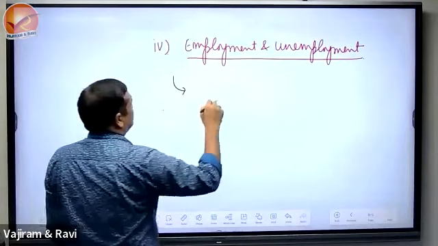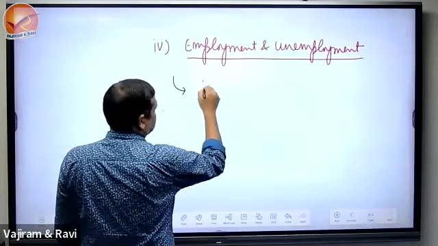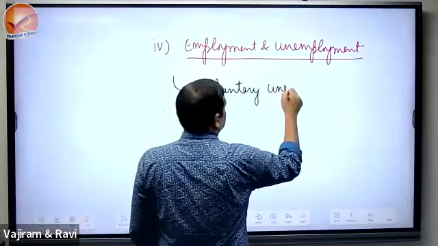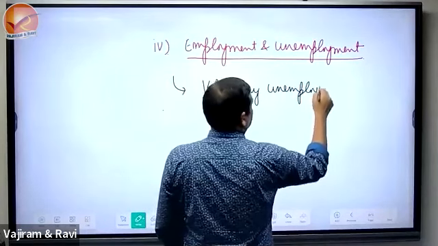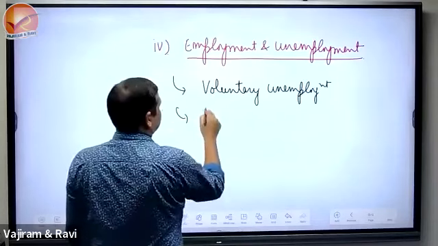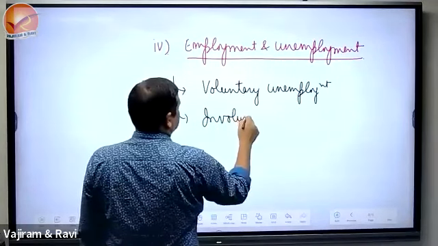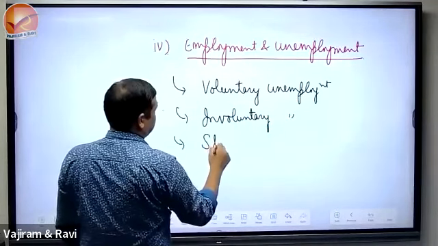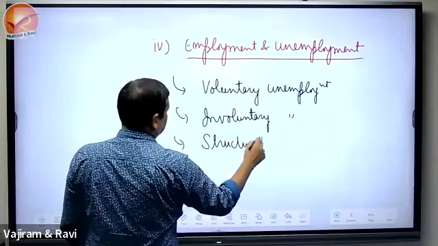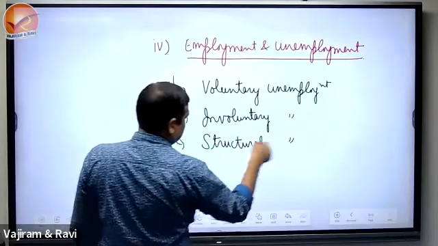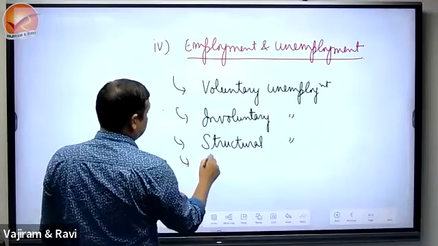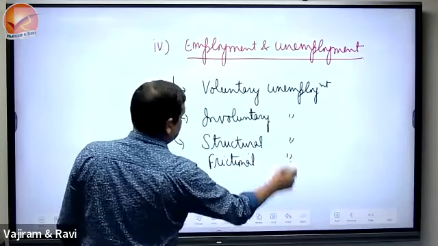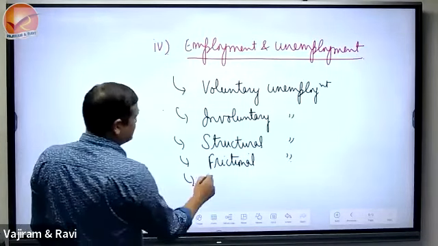For example, we have voluntary unemployment, involuntary unemployment, and structural. Some technical ones I am discussing; obviously, the easier ones we will also discuss, but here I am writing structural. Why we have frictional unemployment? Yes. Why we have disguised unemployment?